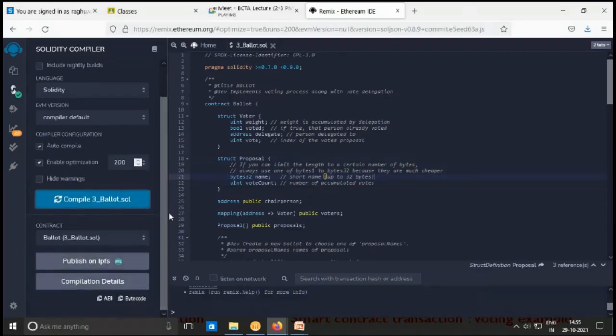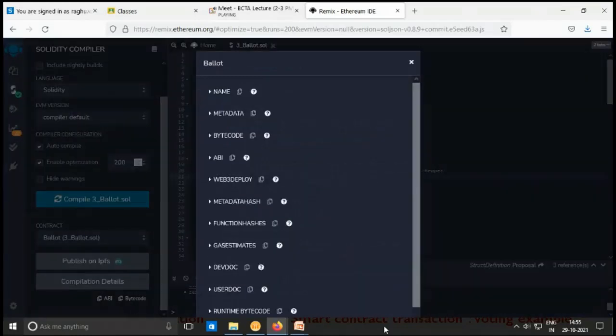Once you compile, you will be getting compilation details. These are the various outputs that you will get: name, metadata, bytecode. This bytecode will be executed on the Ethereum virtual machine. And the ABI and Web3 deploy code, for deploying onto Web3 to link with the front-end application, will be provided here. Metadata hash, function hashes, all these things will be generated. So whatever you want, just copy it and use it in our development.